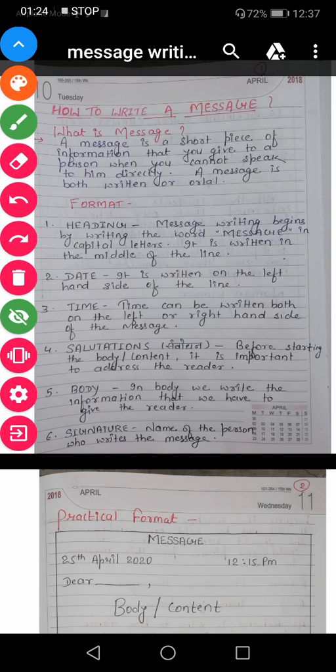Clear? So a message can be given to somebody in two ways. The first way is written and the second way is oral. In a written message we will write the message on some paper with a pen and keep it for that person.